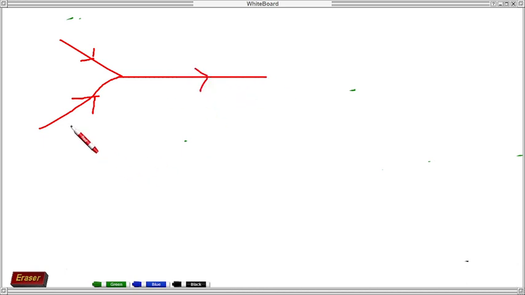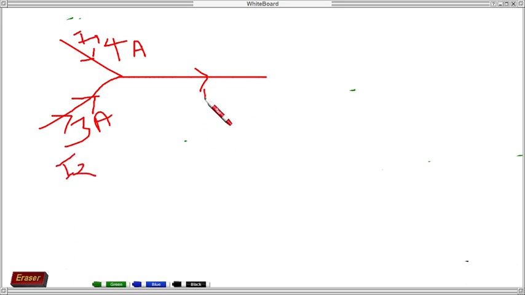Okay, there is a 3 ampere current, and there is a 4 ampere current. These are the incoming currents, I1 and I2.